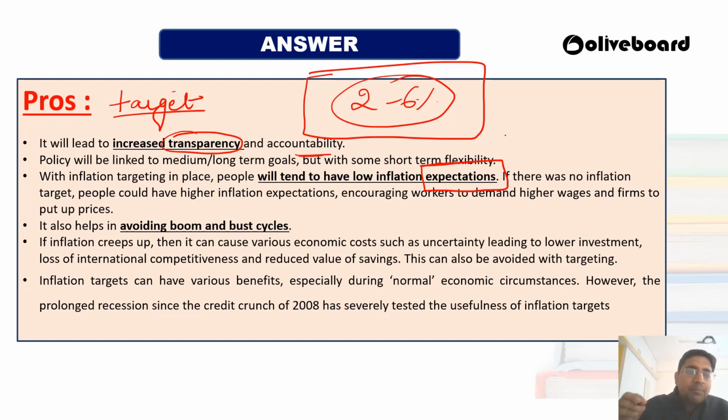So by providing proper inflation control, we can avoid a cycle of boom and bust. All of a sudden booming has happened, all of a sudden the bust is happening, so we can avoid all these things. Okay, if all of a sudden the inflation creeps up, then it causes a huge amount of economic cost. If inflation goes out of control, it again causes a loss of international competitiveness, and also the value of savings gets reduced. Okay, then inflation targeting has a good amount of benefits when inflation is kept under control. Whenever the economy is going on in a normal condition, then inflation targeting is good.